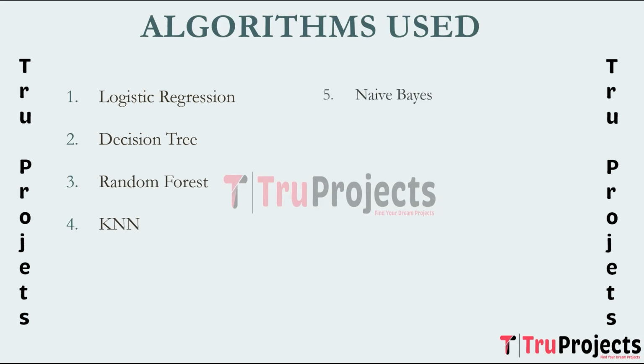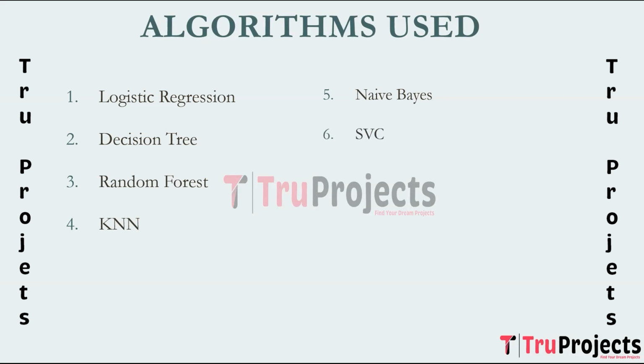The next algorithm is naive Bayes. It is a probabilistic classification algorithm based on Bayes' theorem. It assumes that features are conditionally independent given the class, hence the term naive. Naive Bayes is chosen for its simplicity and effectiveness in handling high dimensional data. It is effective when the assumption of feature independence holds reasonably well.